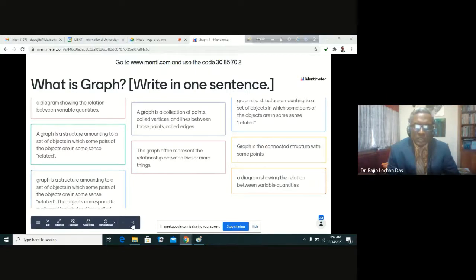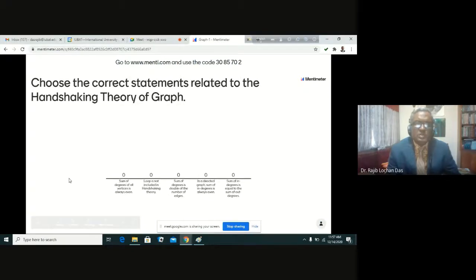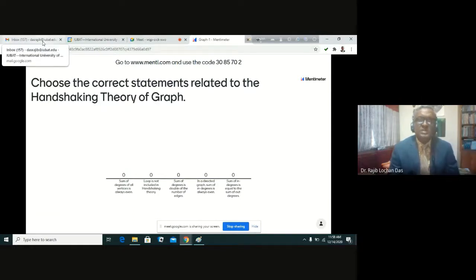So let us go to the next question. Next question, the last question. This is the second one and last. So again, you give an answer. Give answer means not writing. You will just choose the correct answer. There may be more than one correct answer. So you choose as many as are correct.